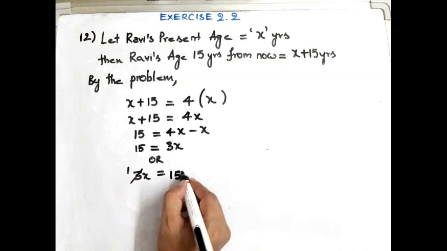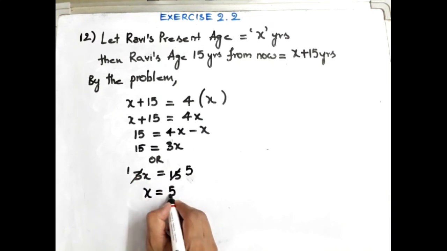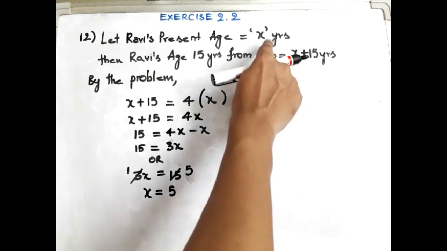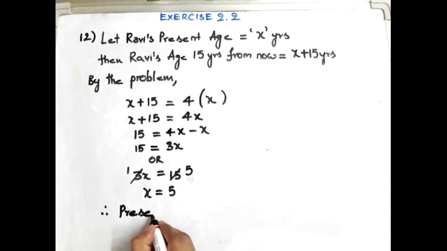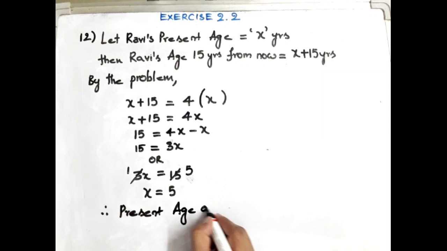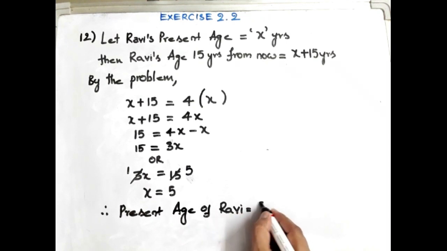3 ones are 3, 3 fives are 15. We got the value of x is equal to 5. What exactly is x? Present age of Ravi. They asked the present age only. Therefore, present age of Ravi is equal to 5 years. Hope you are clear with this.